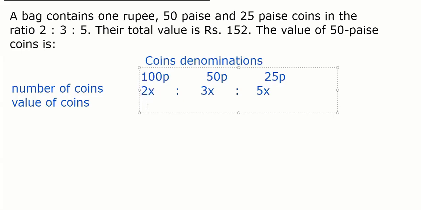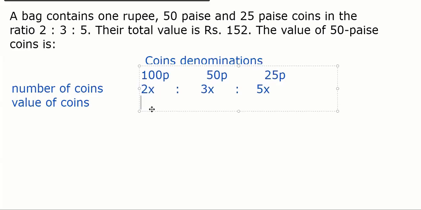200x, right? 200x, because the value of one coin is 100 and the total number of coins is 2x. So 100 into 2x. This is just to explain to you guys, so don't get confused. There is the denomination.